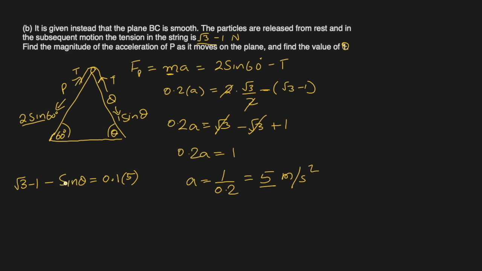So let's bring sine theta here, it becomes positive, equal to square root 3 minus 1, and 0.1 times 5 will be 0.5, minus 0.5. So theta will be sine inverse of square root 3 minus 1.5. That's what it is. So just put this in a calculator and you'll get your answer.